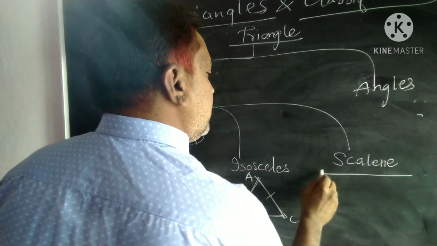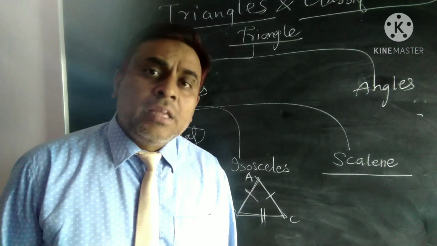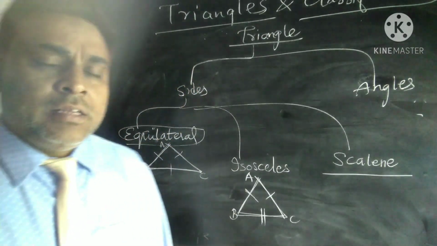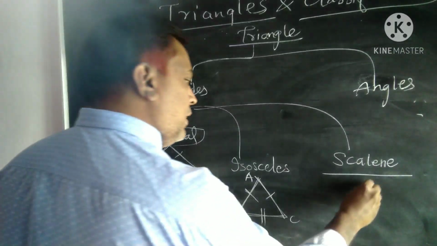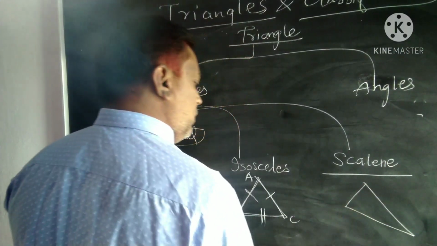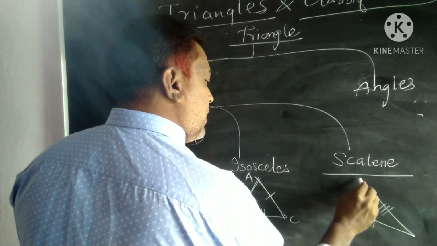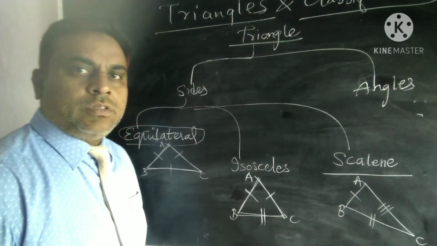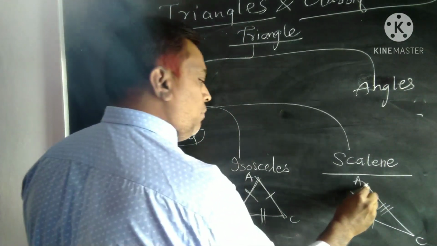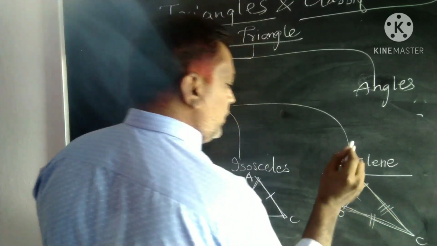Scalene triangle. A scalene triangle is a triangle in which the three sides are unequal. For example, let us consider this triangle ABC. Here these three sides are unequal. Length of AB is not equal to BC, and length of BC is not equal to length of CA.